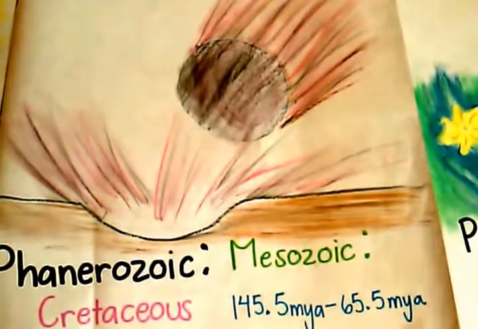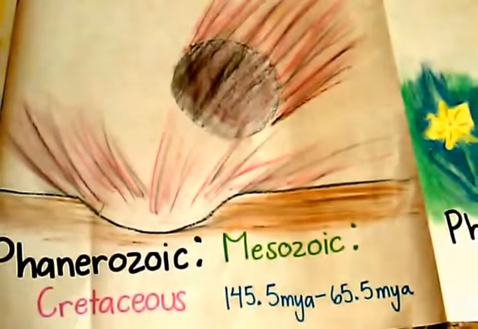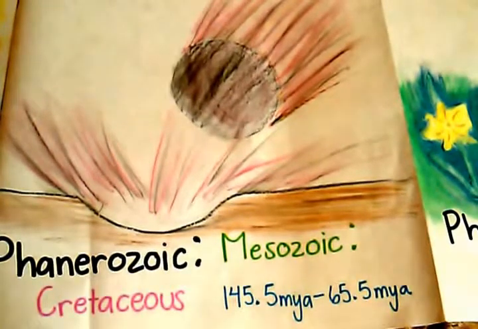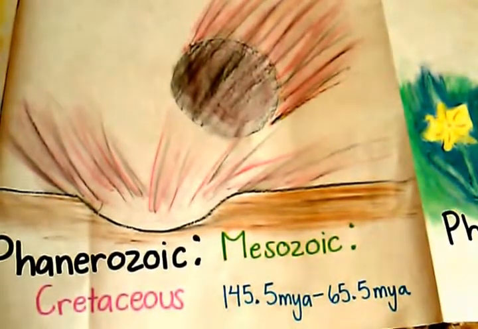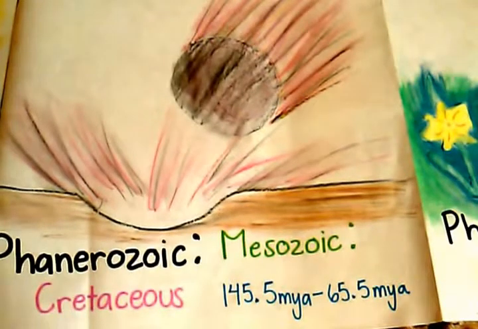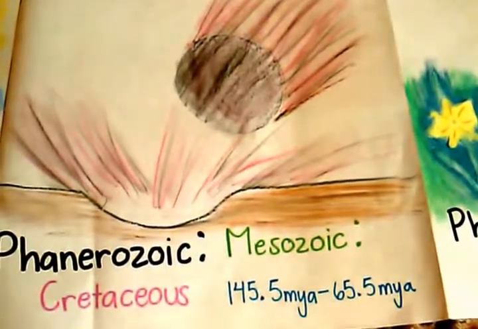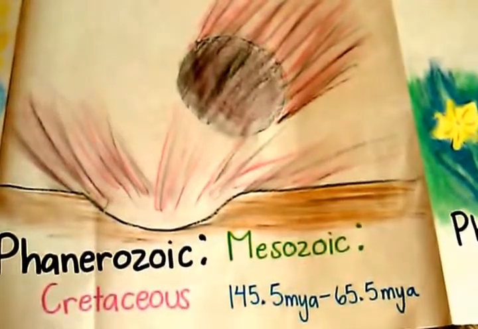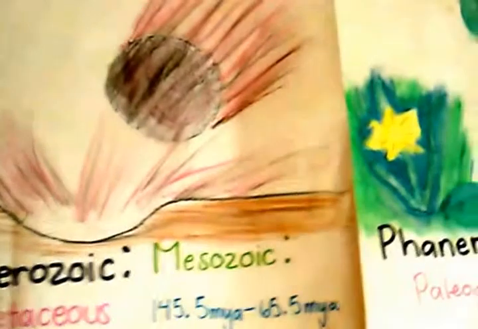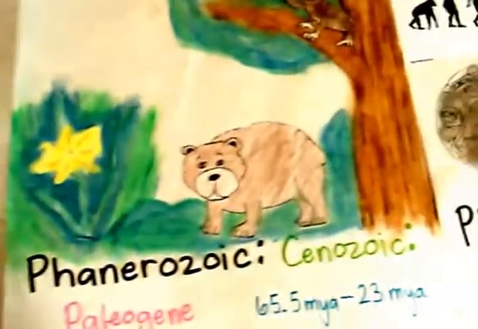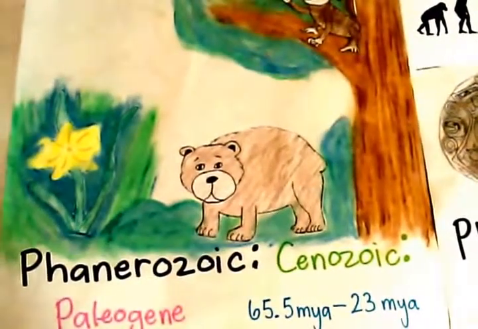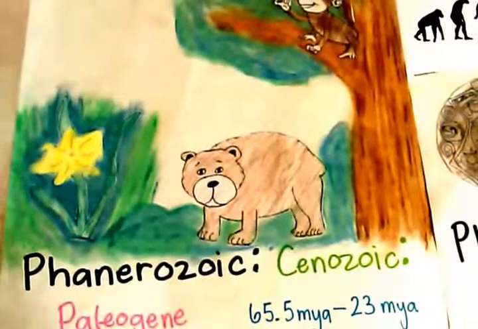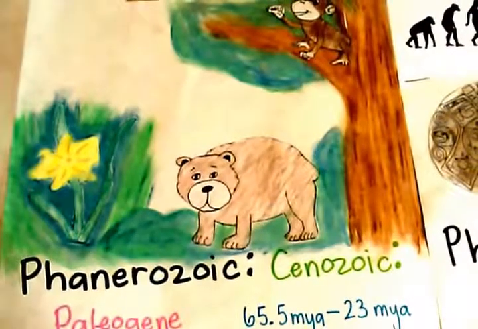Many groups of organisms, especially dinosaurs, became extinct, due to the asteroid 10 kilometers in diameter that collided with Earth, spread sunlight-blocking dust, disturbed global climate, and generally ruined everyone's day. It's in the aftermath of this catastrophe when the Cenozoic era and Paleogene period started 65.5 million years ago.